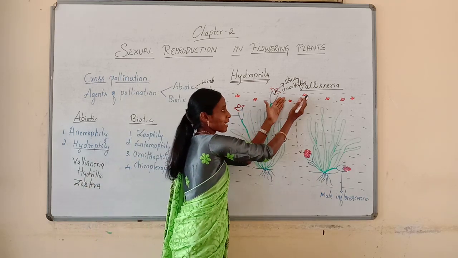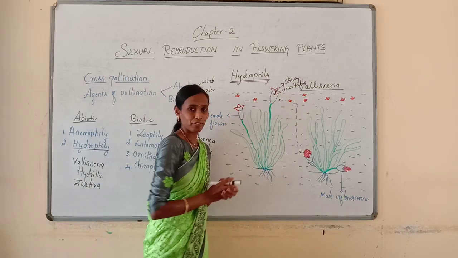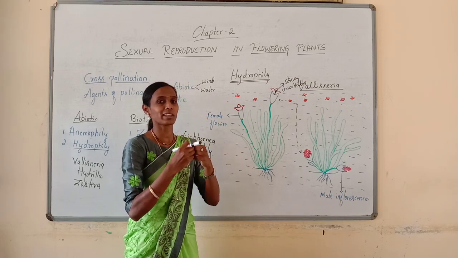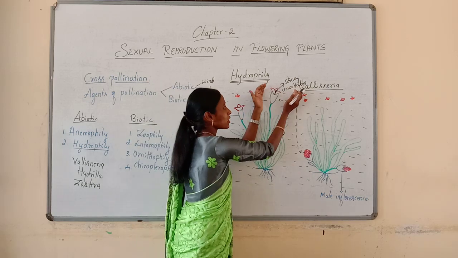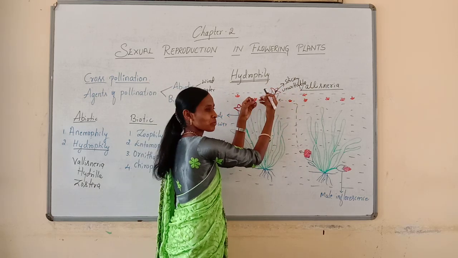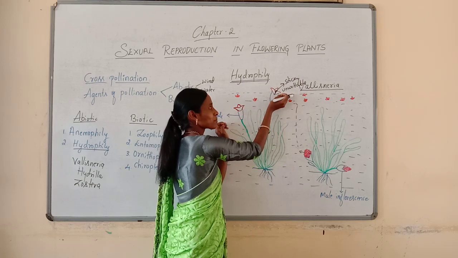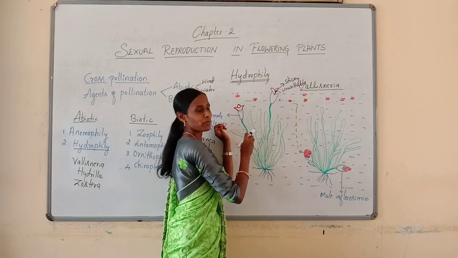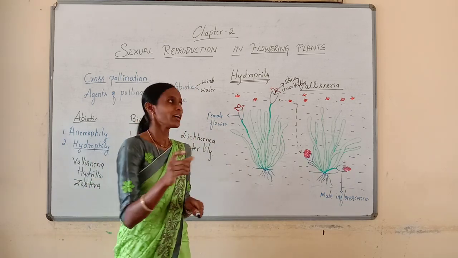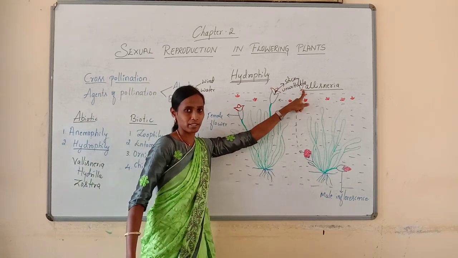When these male flowers come in contact with the female flower, if the anther is matured, the anther ruptures and pollen grains are released. When these two are very close to each other, if the anther ruptures, the pollen grains will be released. And some pollen grains may fall on the stigma of the female flower so that they will bring about the pollination. This is in case of Vallisneria.